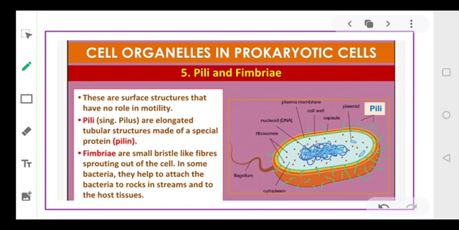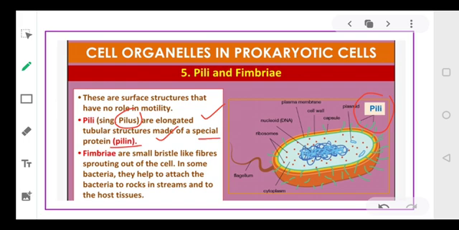Now apart from the flagella, there are two more structures which are present in the bacteria, but they do not play any role in motility. That means they do not provide any mobility to the bacteria. First is pili. Pili is the plural, and pilus is the singular. These are elongated tubular structures made up of a special protein, that is